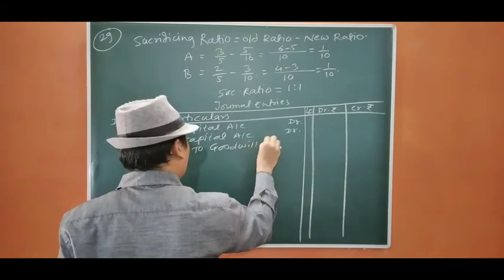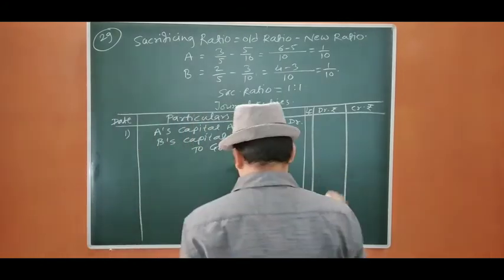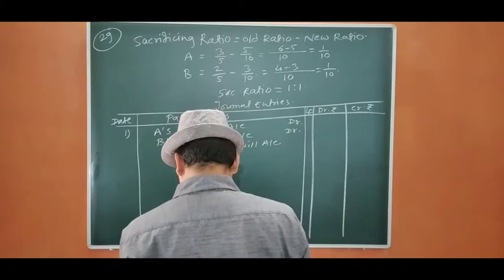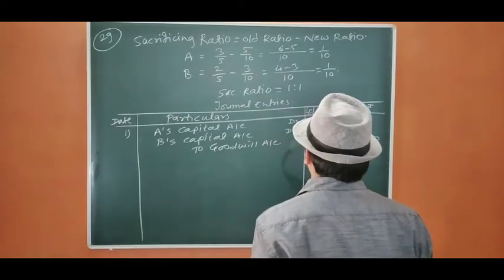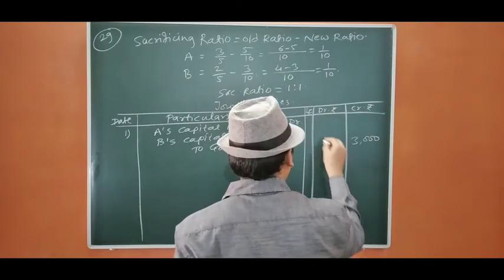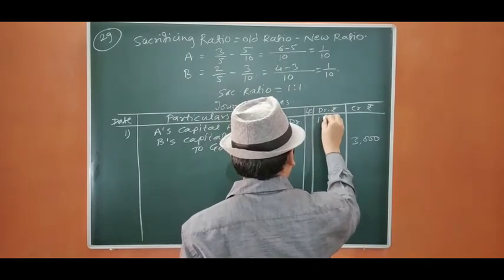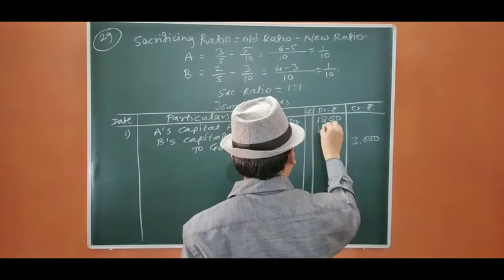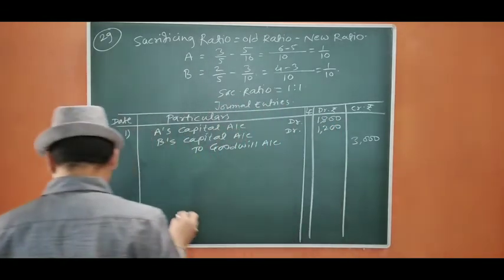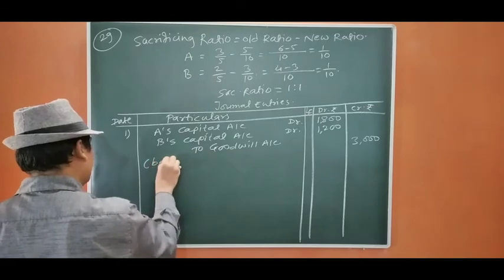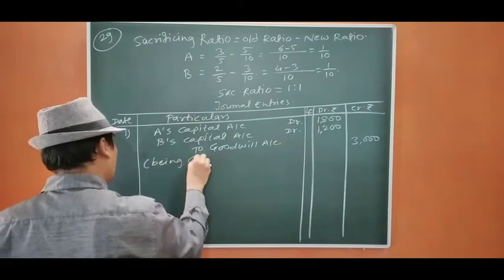This is the goodwill of the books, 3,000. So it is going to be distributed in 3:2. 5 6s are 30, so 6 3s are 18, 6 2s are 12. 1800, 1200, being goodwill written off.